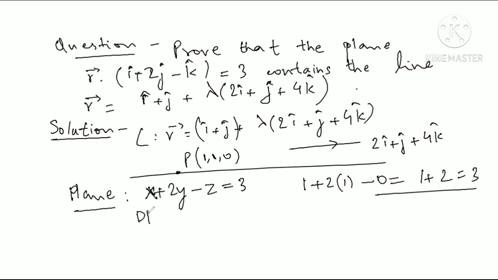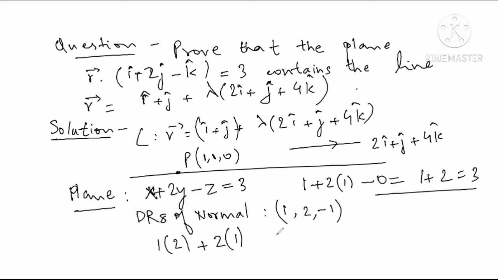Now, from the equation of the plane, the direction ratios of the normal to the plane are 1, 2, and minus 1. If this line lies in the plane, then the dot product of the normal with this vector must be 0. So 1 into 2, then 2 into 1, and then minus 1 into 4.